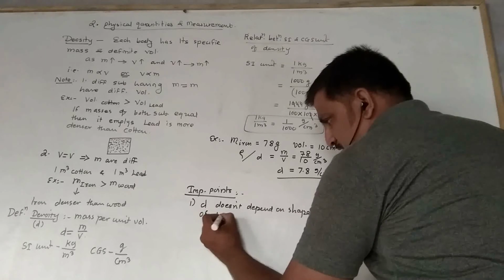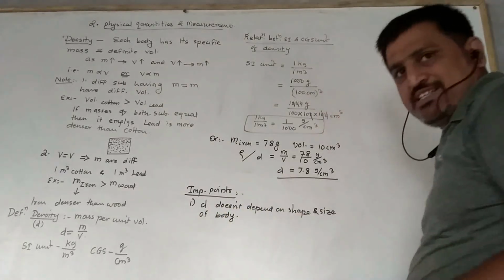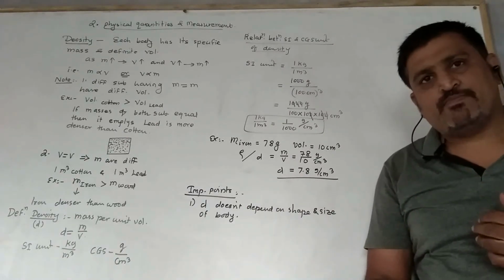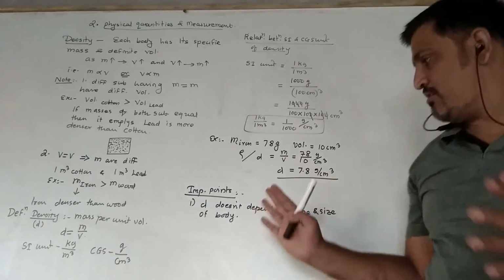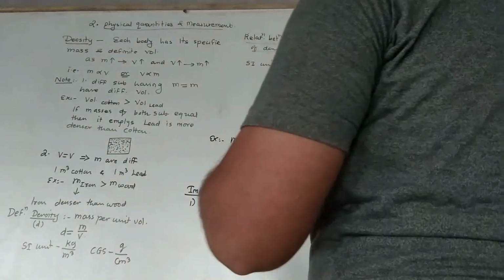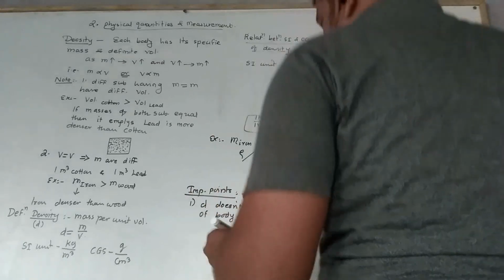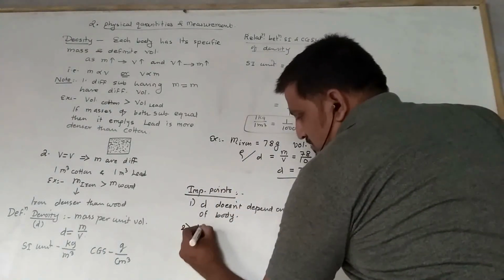It means if the body's shape changes or size of the body gets changed, then there is no change in density. This is important.